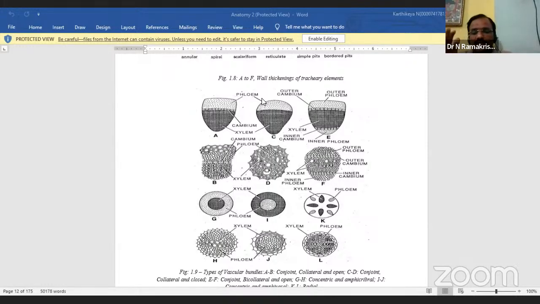The two systems are clearly distinct, and the walls are marked. Old vessels show tyloses. Xylem fibers are found in abundance. The xylem medullary rays arise by the activity of ray initials. Growth rings, like annual rings, are formed in the secondary xylem. This is the xylem. Is it clear?